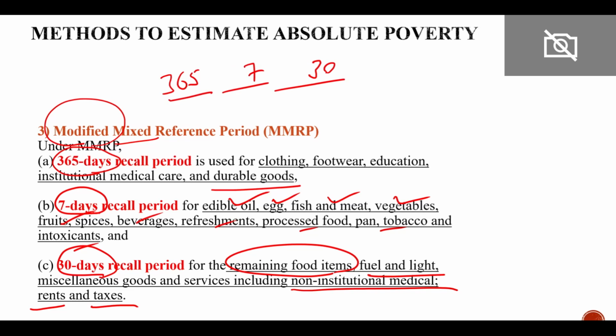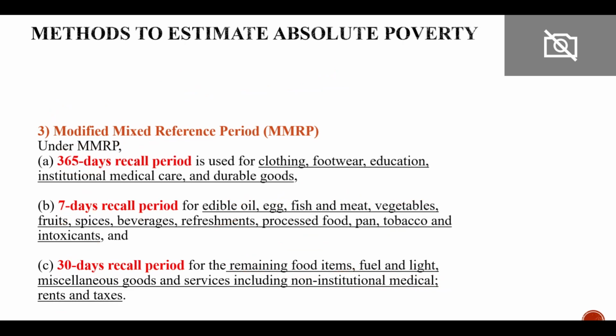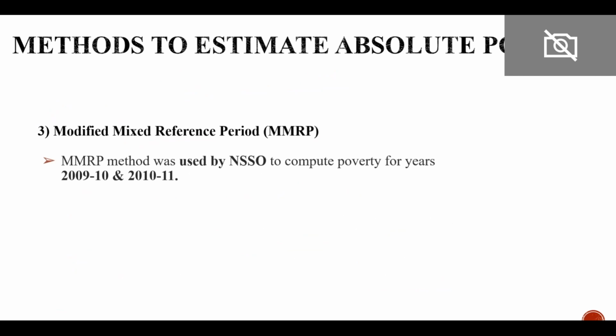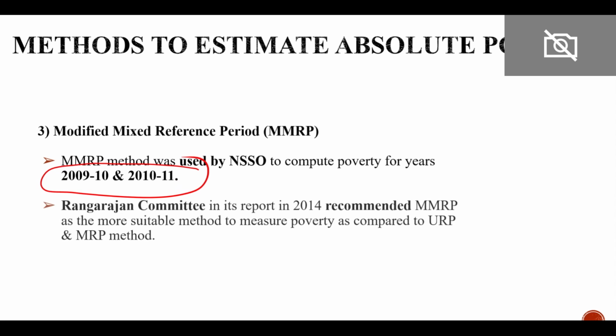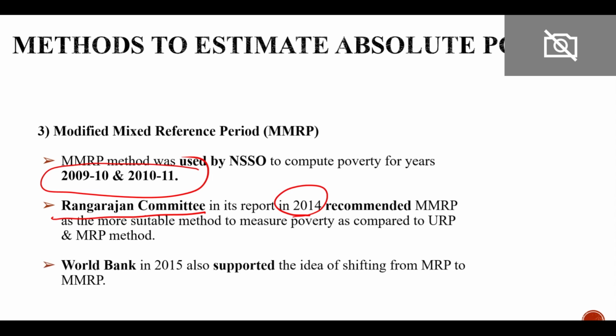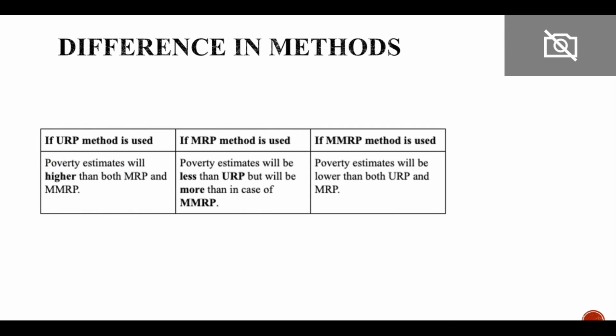So this is modified mixed reference period, MMRP, right? It has been used in India since 2009-10, and the Rangarajan committee recommended this in 2014. We will discuss the Rangarajan committee in detail. Even the World Bank also supported the idea of MMRP because MMRP gives much more defined data.